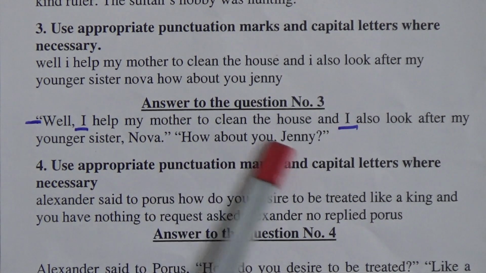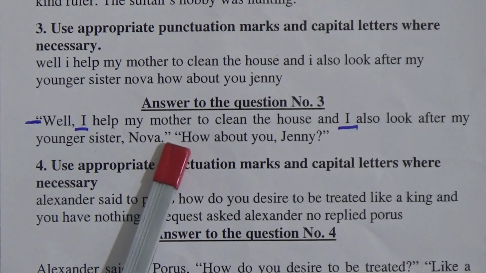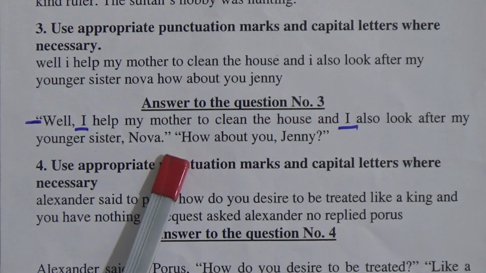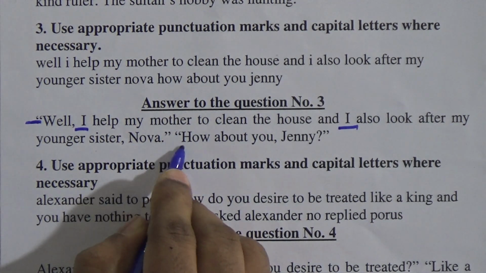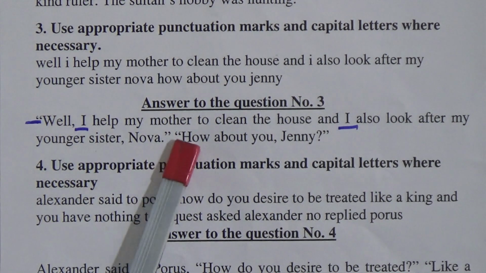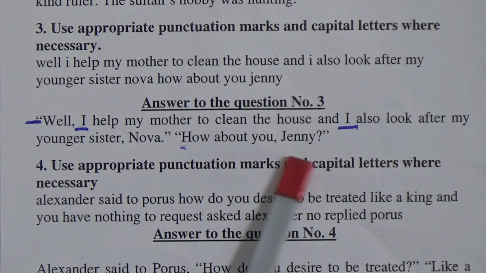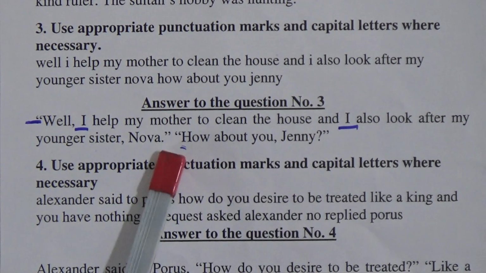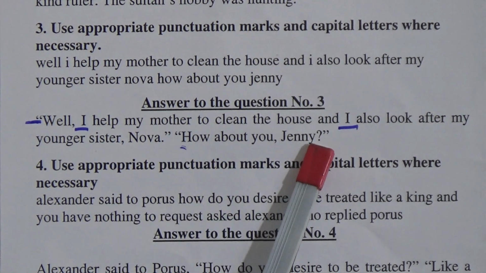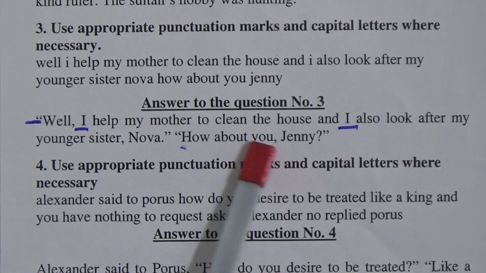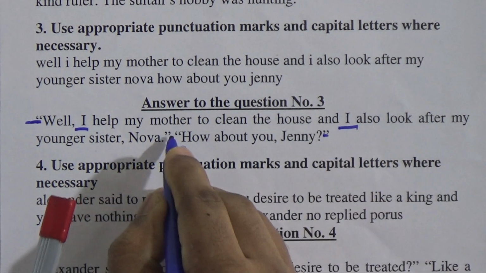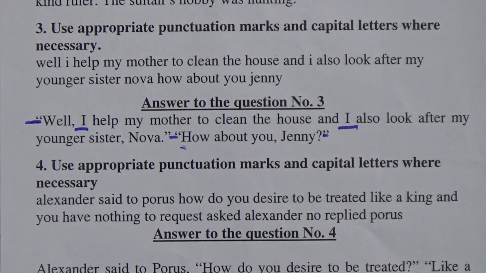How about you, Jenny? Another quotation mark starts, because another speaker says this. How, H will be after quotation mark, first letter will be capital. How about you, comma, Jenny, the proper noun, first letter will be capital. As this is an interrogative sentence, we will put a question mark at the end of the sentence, and then quotation mark close. Here start, here close.